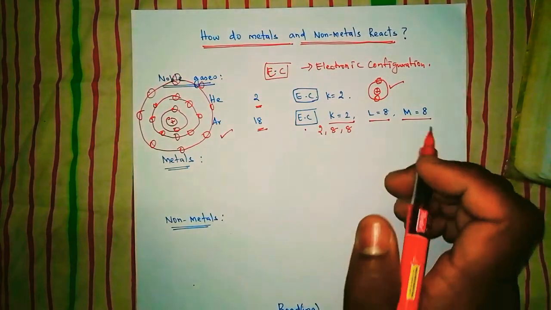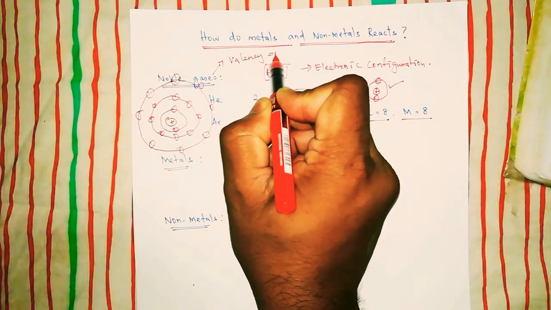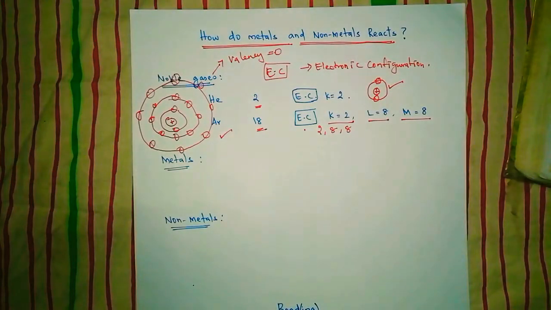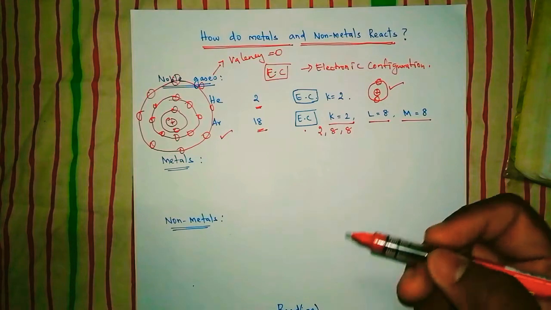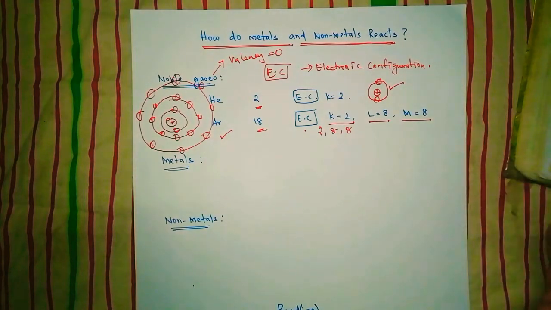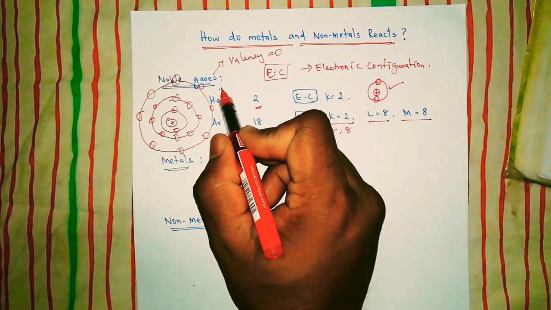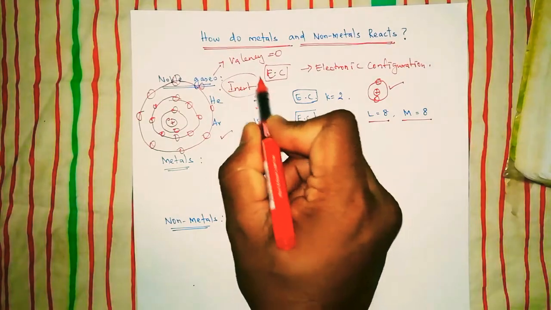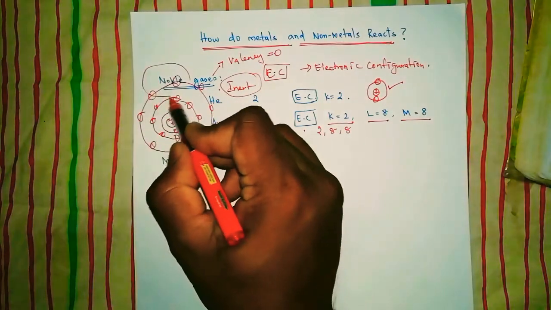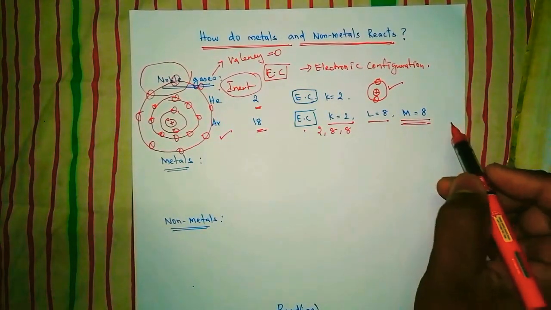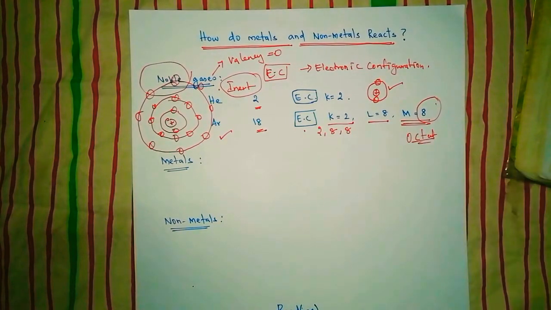That is the reason all the noble gases have 0 valency. Am I right? They need not borrow any electron, and they also need not give any electron to someone. That is why they are named noble gases, also said to be inert gases, meaning no reaction at all. They are inert, that is why they are named noble. They all have a completely filled configuration. The last shell is completely filled. Octet.